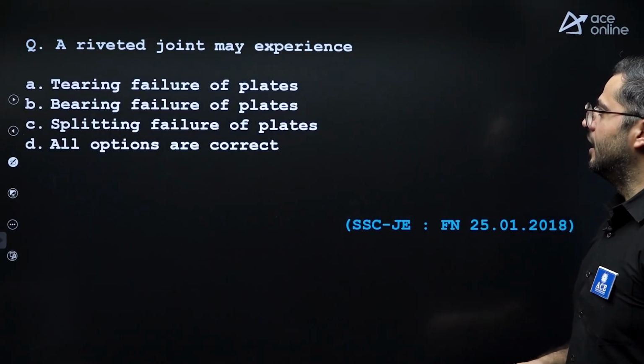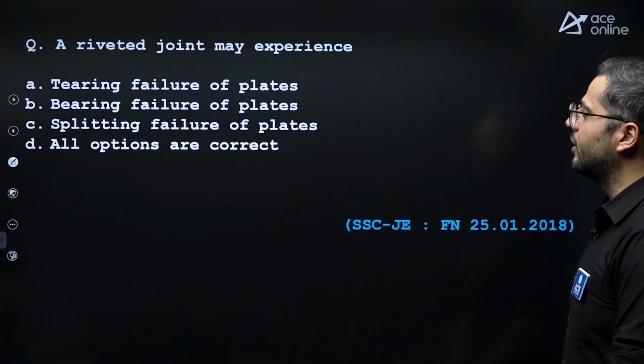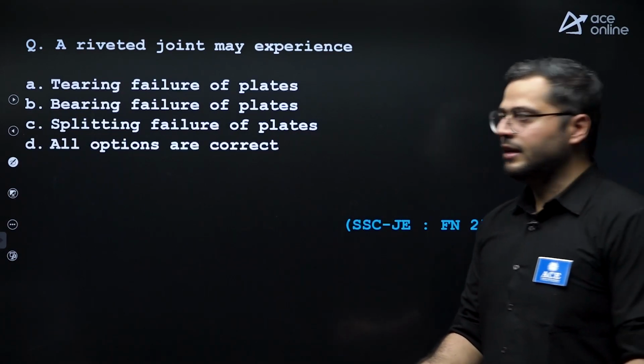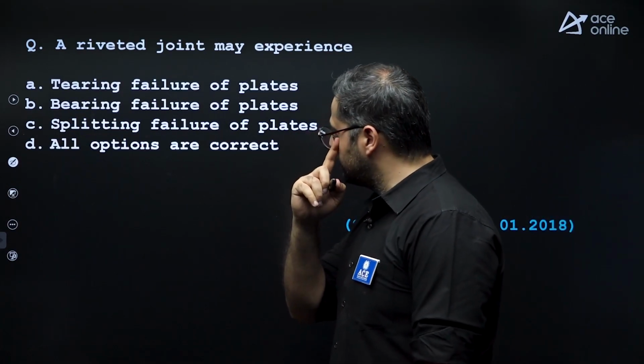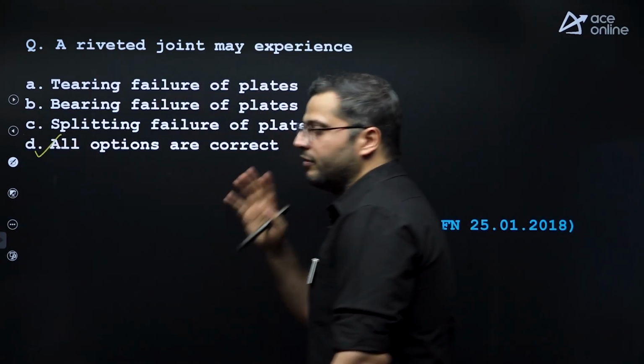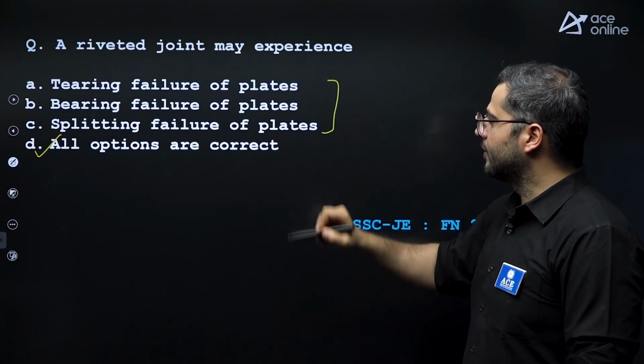Now see, a riveted joint may experience tearing failure of plates, bearing failure of plates, splitting failure of plates. Yes, all of 3. And there is another failure of plates, that is shear failure of plates. So a total of 4 failures of plates are there in reality, but here only 3 are mentioned. What are the failures?